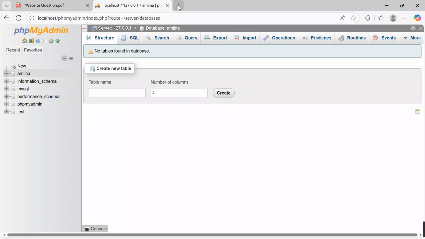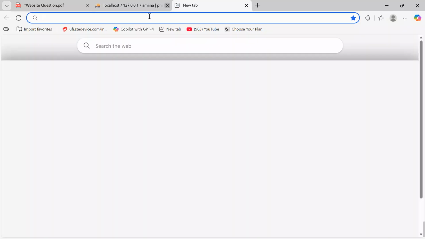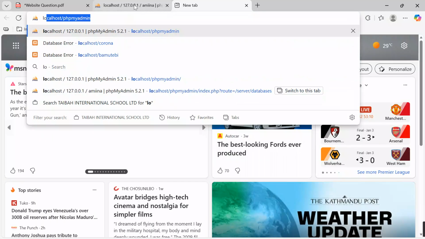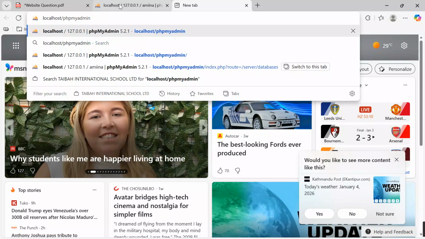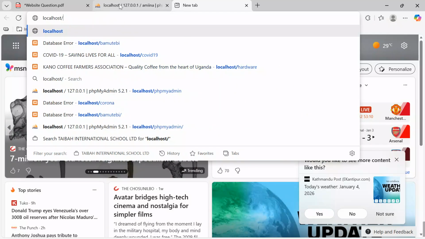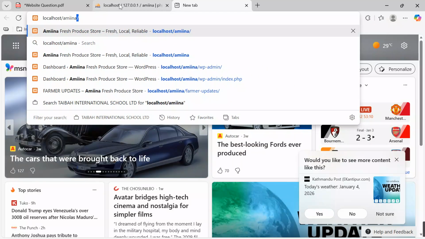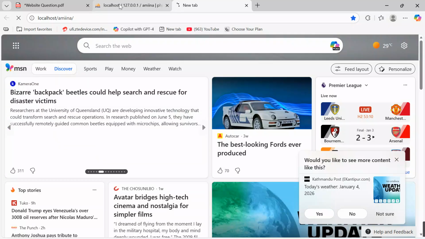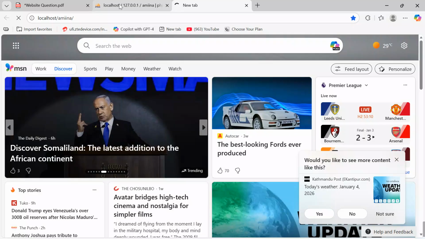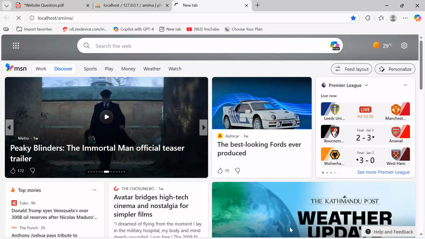Now after getting it ready, come over here, access another tab, and then say localhost. Then I want to access my project, which is Amina, and hit the enter button over there. I want to see whether things are running on your side. Please don't forget to pause, rewind, play as we run through together.